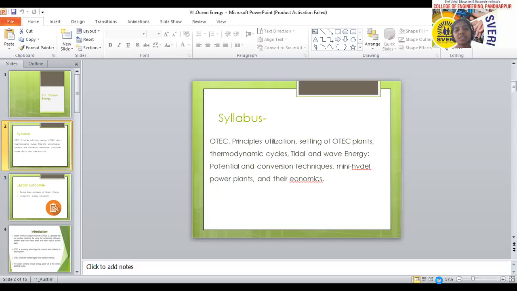After that, the principle of utilization, how that energy can be converted for further applications, then the setting of the OTEC plant, ocean thermal energy conversion plants. Which selection criteria should be considered for the selection of the plants, then thermodynamic cycles, tidal and wave energy. In tidal and wave energy, we are going to see potential and conversion techniques. Then mini hydel power plants, the types of mini hydel power plants and their economics. In this chapter, we are going to see all these points.